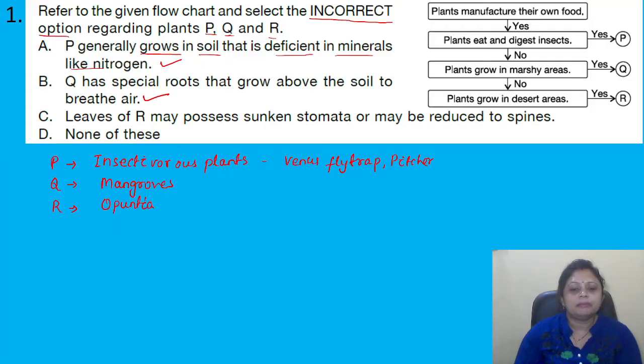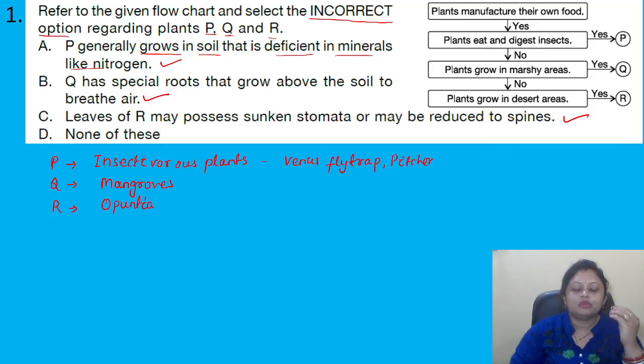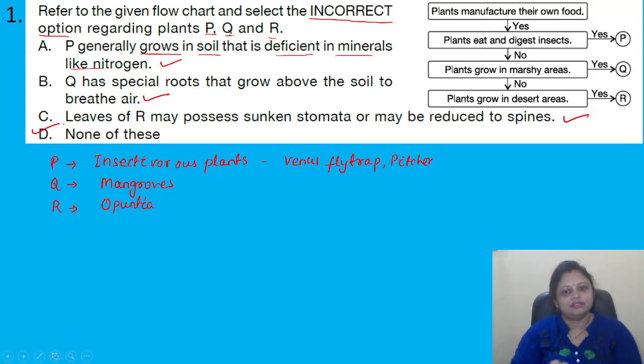Next, leaves of R may possess sunken stomata or may be reduced to spines. This is also correct because these plants grow in desert areas. If there were no sunken stomata or spines, there would be loss of water in the form of water vapor. In desert areas less water is available, right? That's why they possess sunken stomata or may be reduced to spines. So all of these options are correct. Which one is incorrect? That is option D. Got it?